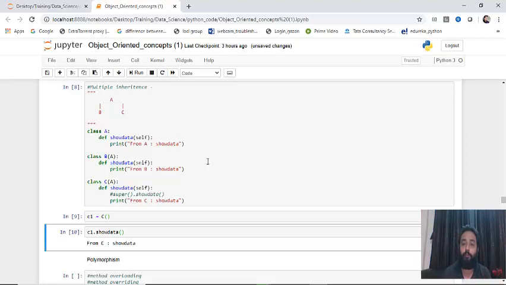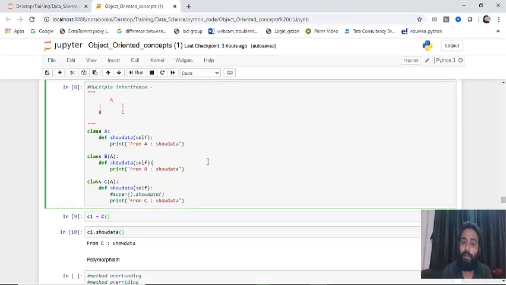So if you are not using super, that means you are not trying to call the method of the parent class. It will show you the method of its own. And if you're using super, it will call the show data method of its parent class. So this is the significance of super. There are other significances also, but this is the most important one, and I hope you've understood what exactly super does.